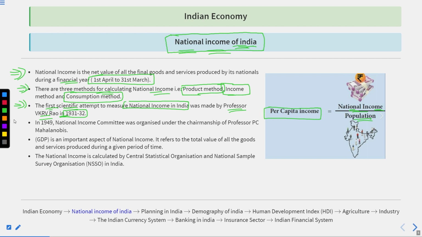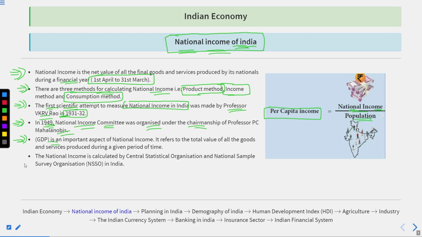And now, it is nearly about rupees 142. In 1949, the National Income Committee was organized, and Professor P.C. Mahalanobis was heading it.